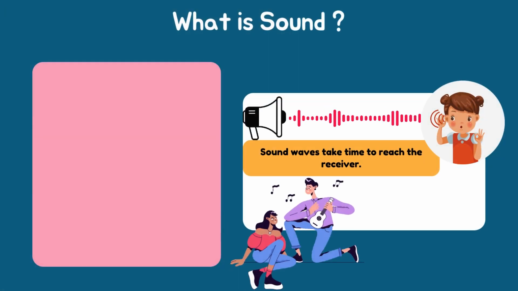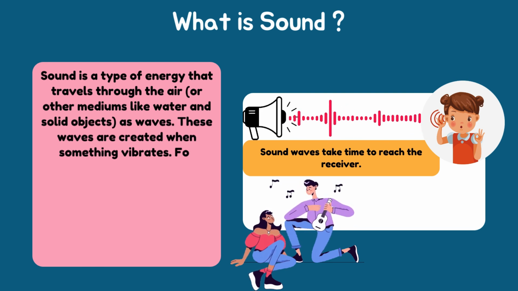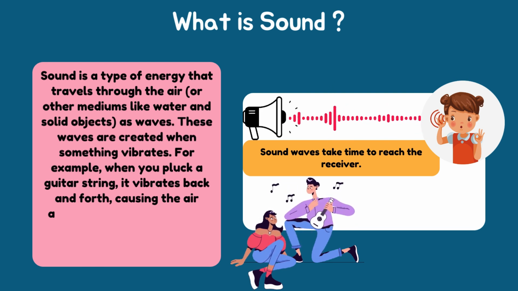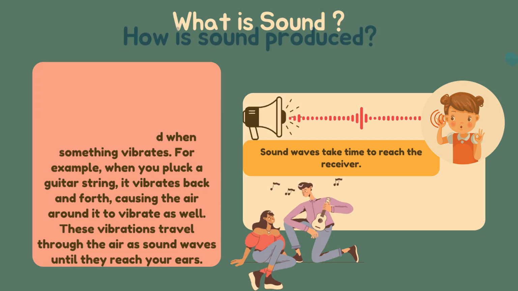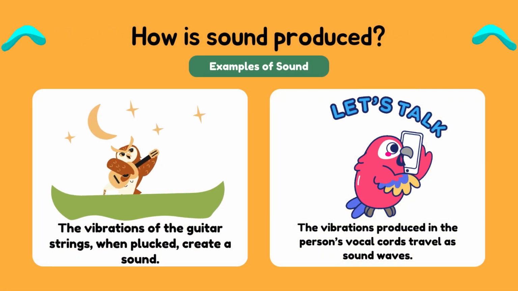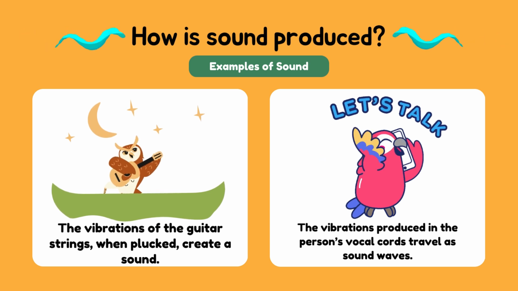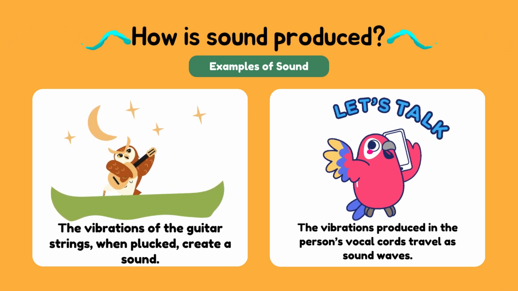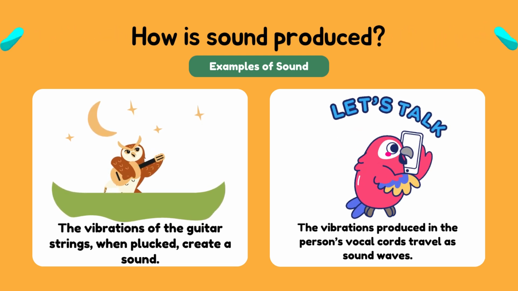What is sound? And how is sound produced? Sound is a type of energy that travels through the air or other mediums like water and solid objects as waves. These waves are created when something vibrates. For example, when you pluck a guitar string, it vibrates back and forth, causing the air around it to vibrate as well. These vibrations travel through the air as sound waves until they reach your ears.